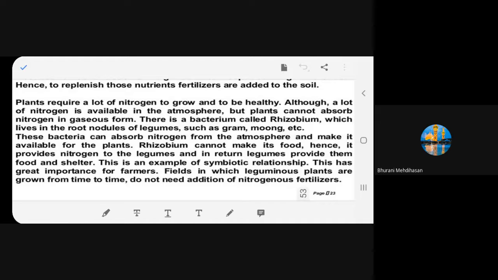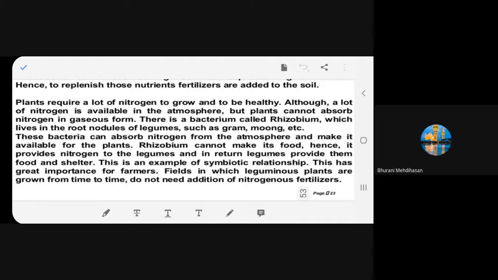Rhizobium cannot make its food, hence it provide nitrogen to l- and Legumes. in return legumes provide Legumes. them food and shelter. This is an example for the Of of symbiotic symbiotic symbiotic relationship. relationship.